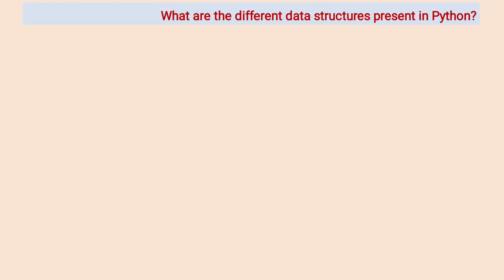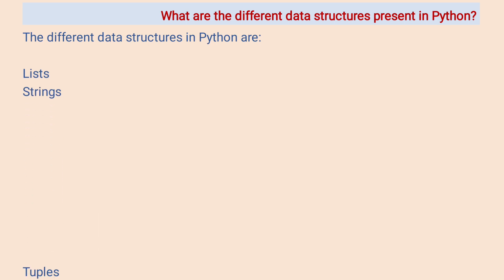Now I will talk about what are the questions that arise in Python. So first question is what are the different data structures present in Python? The data structures in Python are list, string, tuples, sets, dictionary.